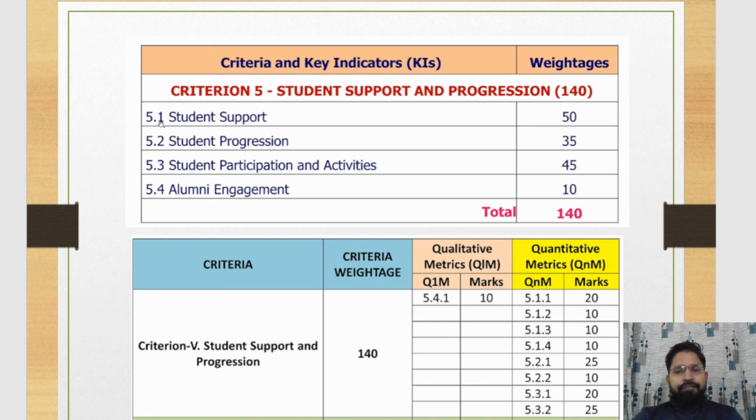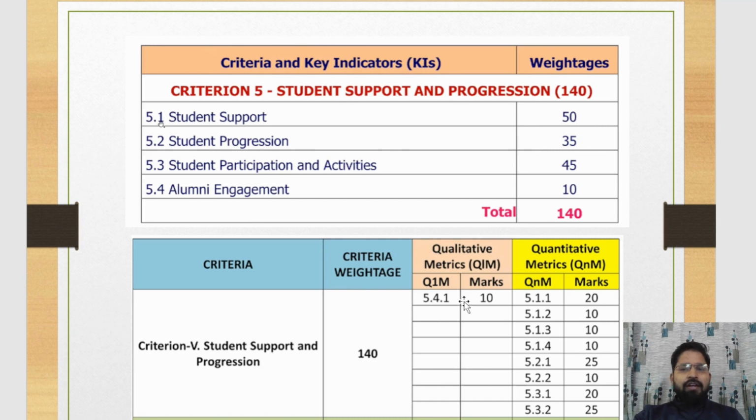Now we will discuss criteria 5, student support and progression. Weightage is 140. There are four key indicators. First one is student support, weightage is 50. Second is student progression, weightage is 35. Third one is student participation and activities, weightage is 45. Alumni engagement, weightage is 10. Total weightage is 140. These four key indicators are further divided in the form of qualitative matrix and quantitative matrix.